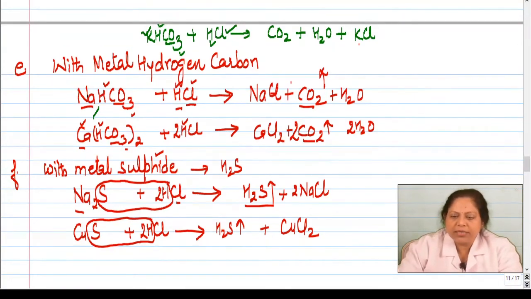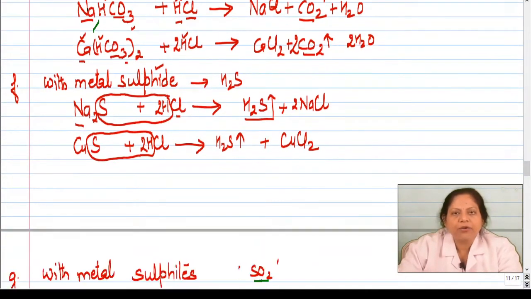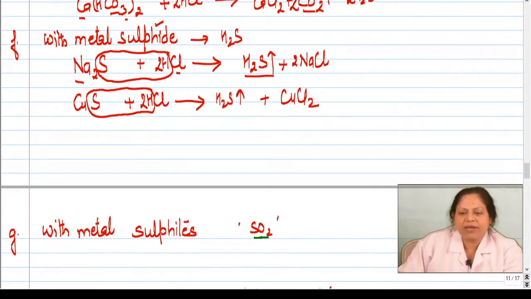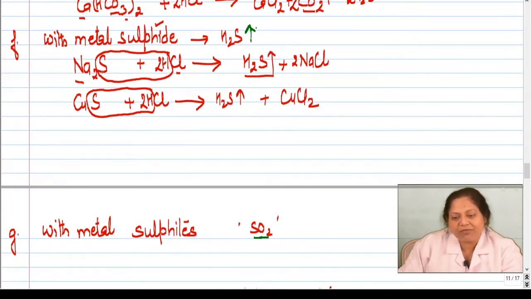Now similarly, when we treat hydrochloric acid with metal sulfide, so what happens? Metal sulfide releases the gas hydrogen sulfide. Okay, so Na2S, let's take example of sodium sulfide. So when sodium sulfide combines with hydrochloric acid, the two hydrogen and one sulfur will combine to form H2S, and what will be left behind? Sodium and chloride. So you will get sodium chloride.